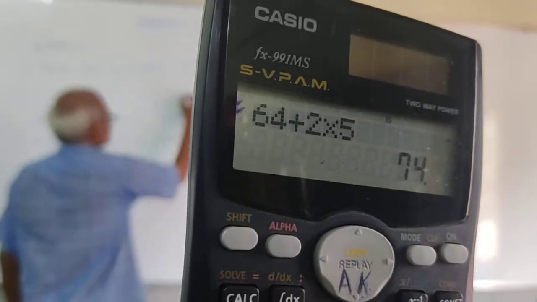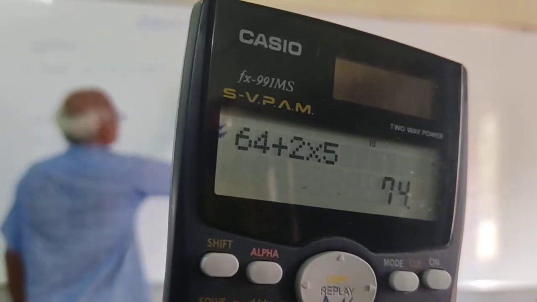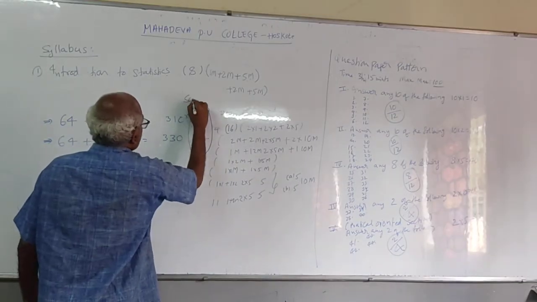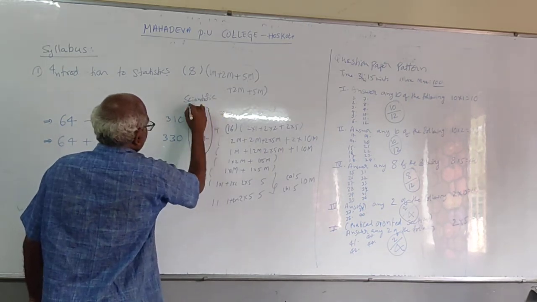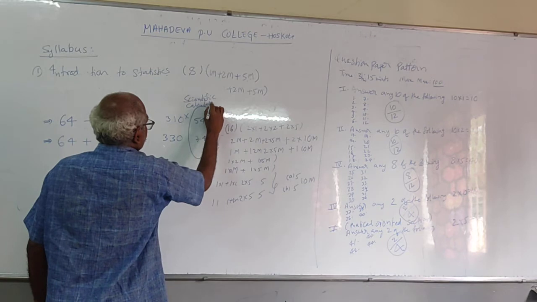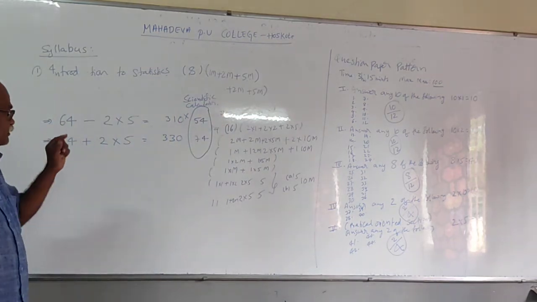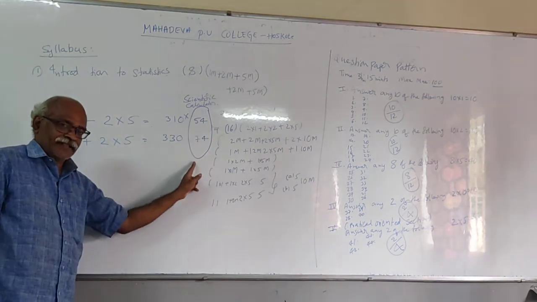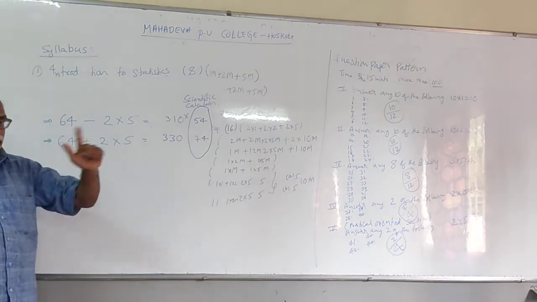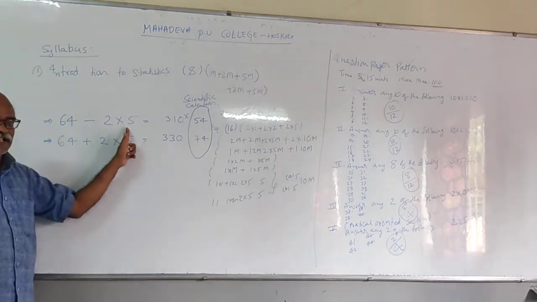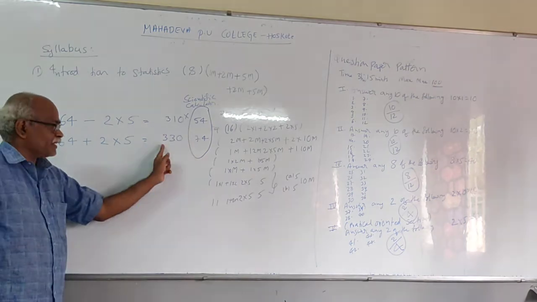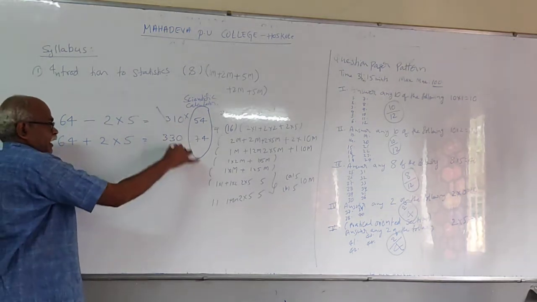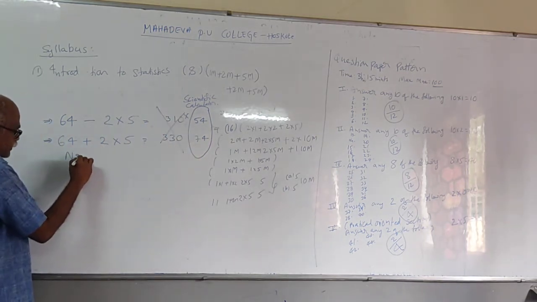This is the answer from the scientific calculator. You can press from first to last, finally press equal to, you will get the correct answer. If the student repeats the same procedure with a normal calculator, he will get 310 and 330, which is a wrong answer.